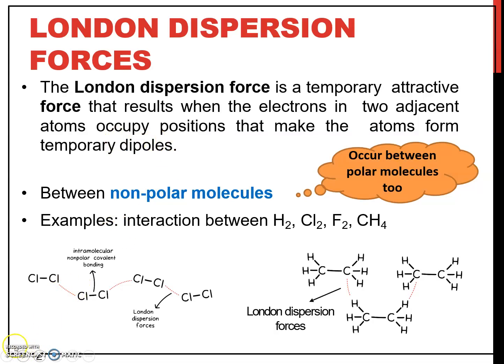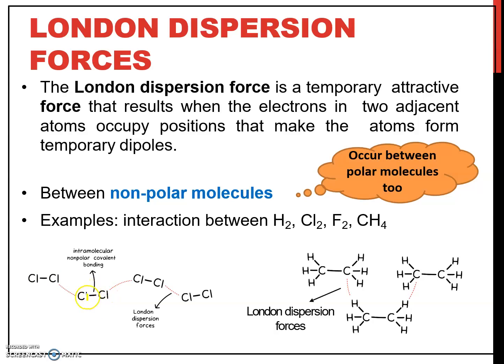For example, between chlorine molecules, the attractive force for London dispersion occurs from the random movement of the electrons in the molecule.